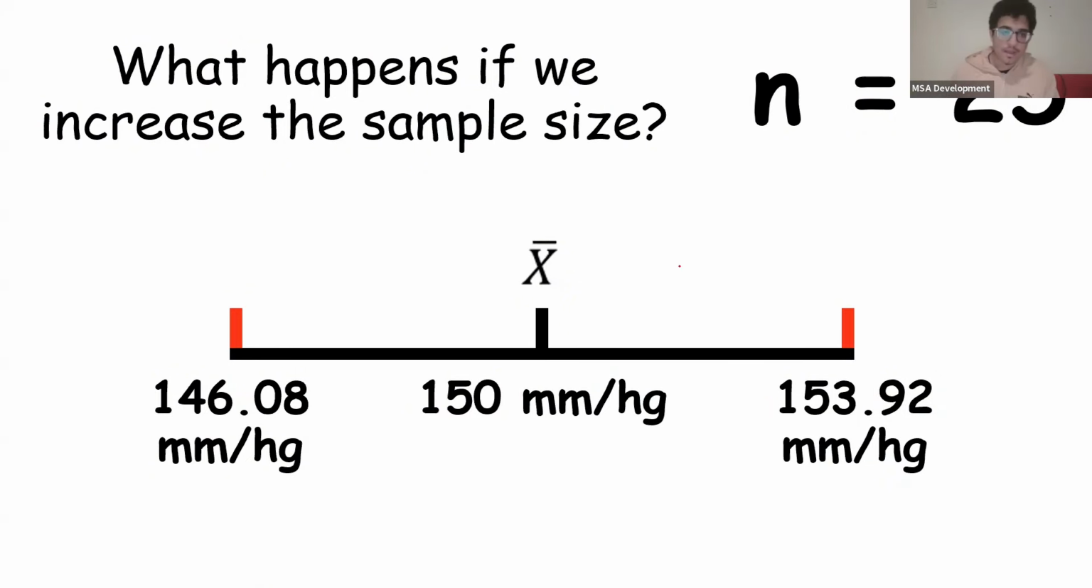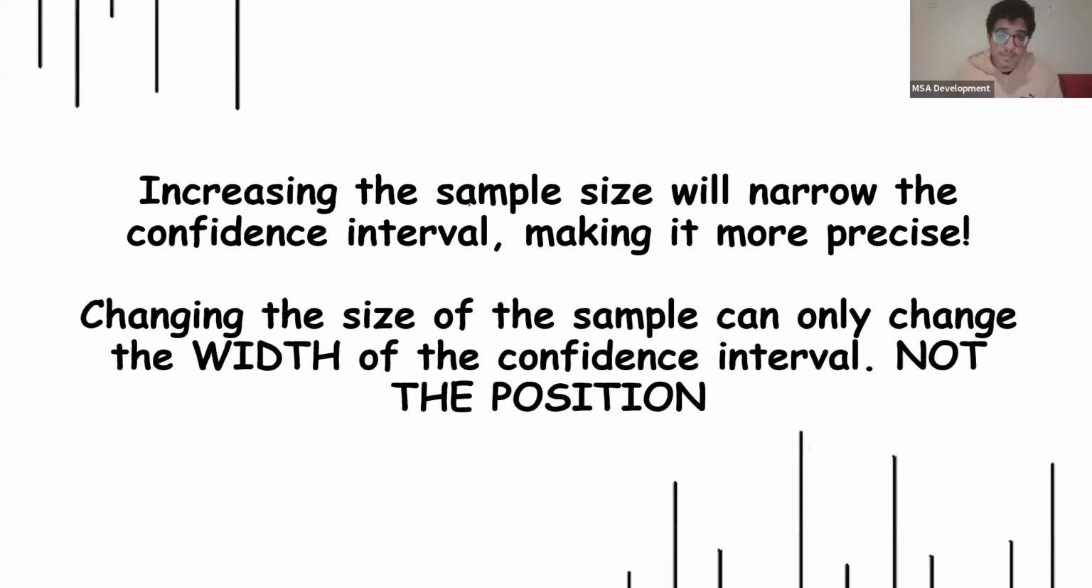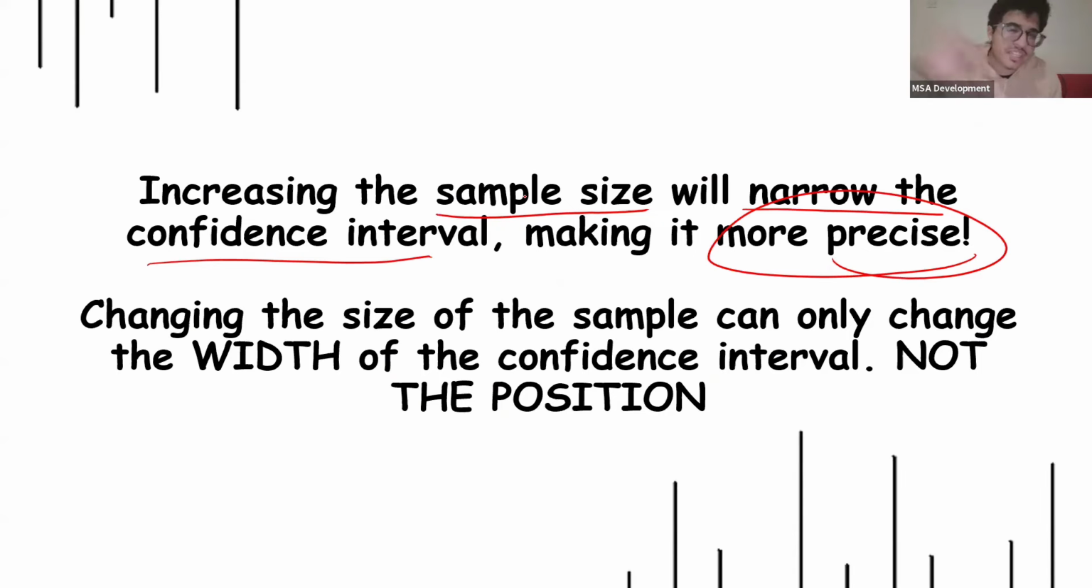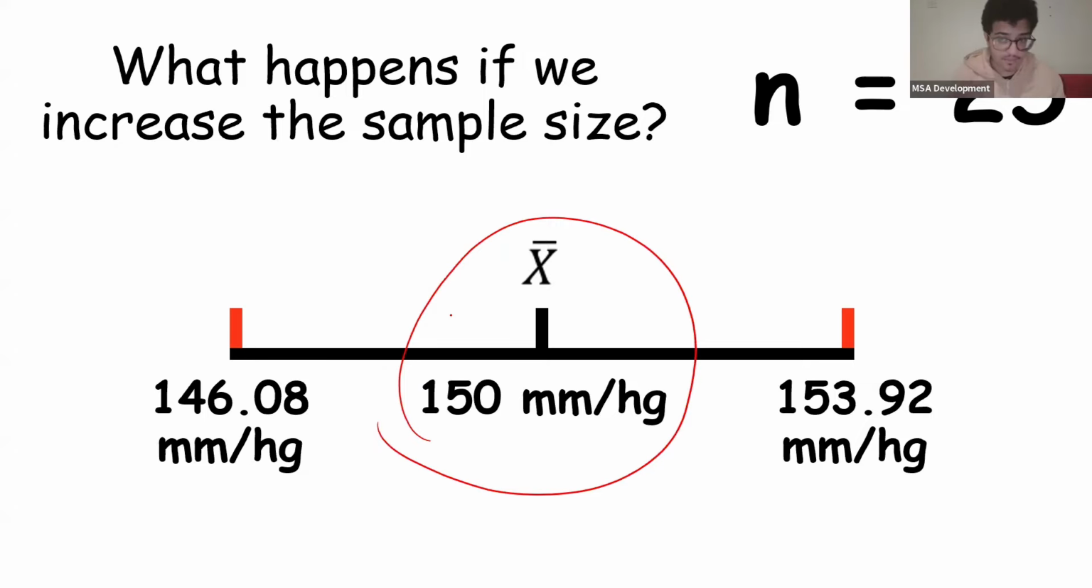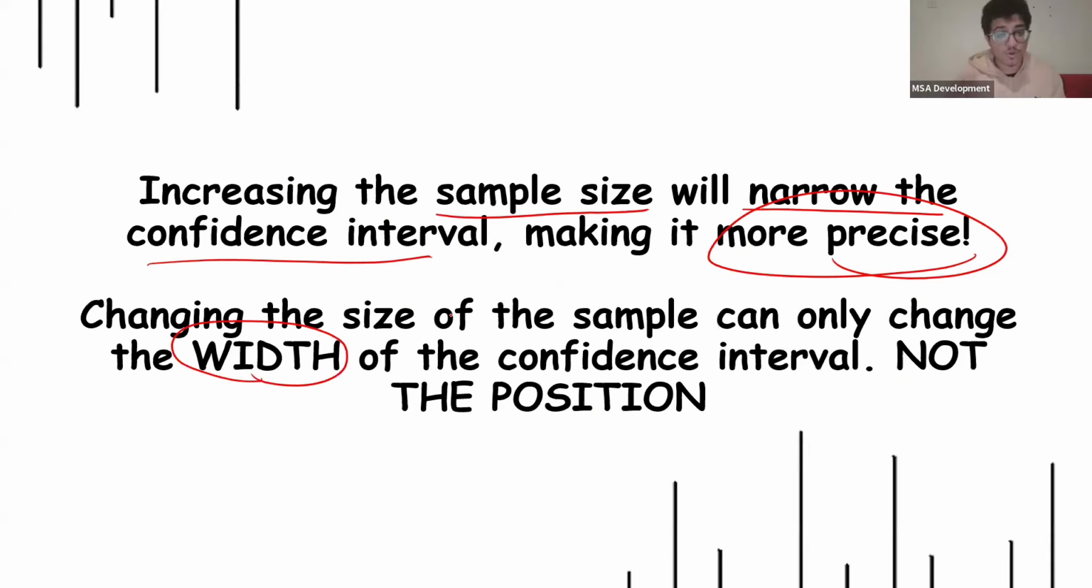I'll explain again. But the general concept you guys just have to know is that increasing the sample size will narrow the confidence interval, making it more precise. Now, if we were to decrease the sample size, what do you guys think would happen? The confidence interval would become wider, making it less precise, okay? Now, changing the size of the sample can only change the width, though. Notice how in the previous example, the position did not change. This stayed the same, right? So only the width of the confidence interval changes, not the position.